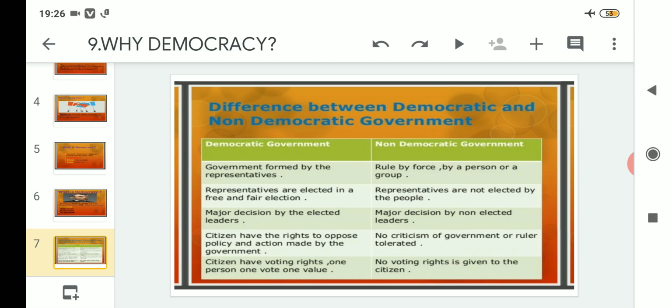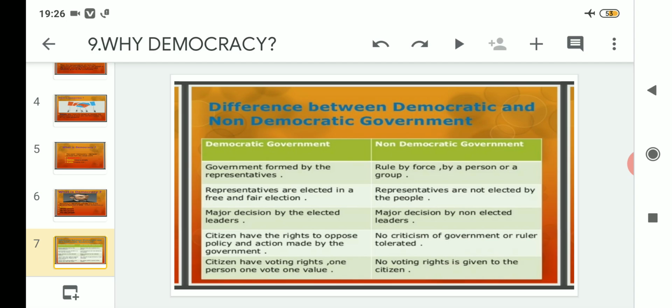But in a non-democratic government, no criticism of the government or ruler is tolerated. If we talk about non-democratic government, there is a different scenario. If a country is following non-democratic government, their people cannot protest. They have to abide by whatever things or policies the non-elected government will bring. The people living in a non-democratic country have simply one thing to do. They must follow. They cannot criticize or oppose.